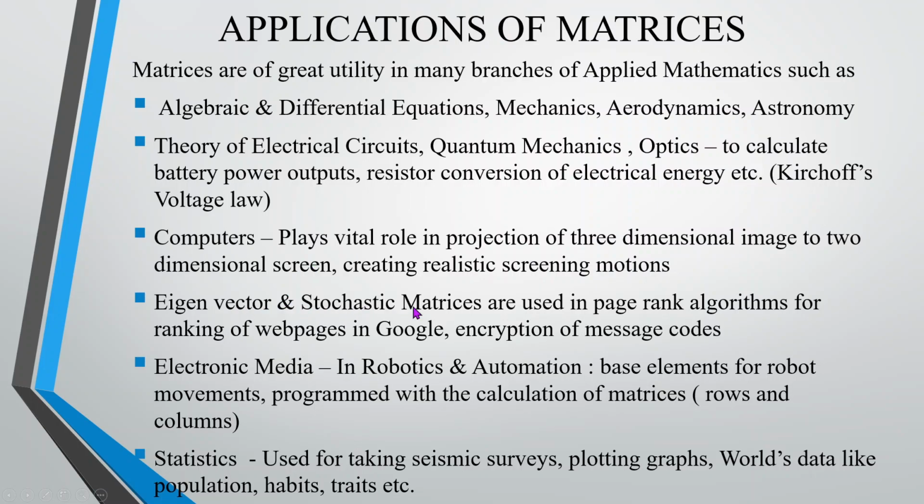Then eigenvectors and stochastic matrices. Eigenvector is one of the topics we will be dealing with in this particular unit, which is completely new for you. They are used in PageRank algorithms for ranking of web pages in Google, or encryption of message codes. Ranking of web pages means if you type anything on Google, the very first information at hand you get.